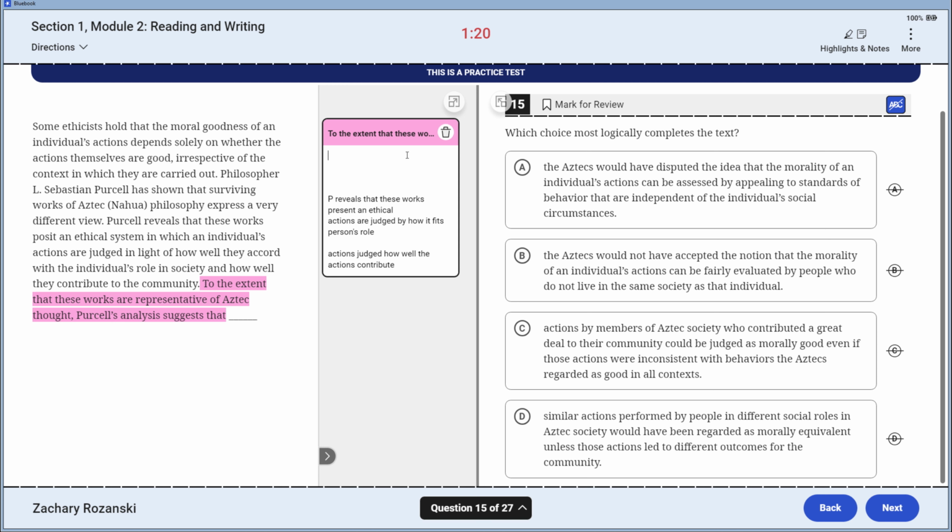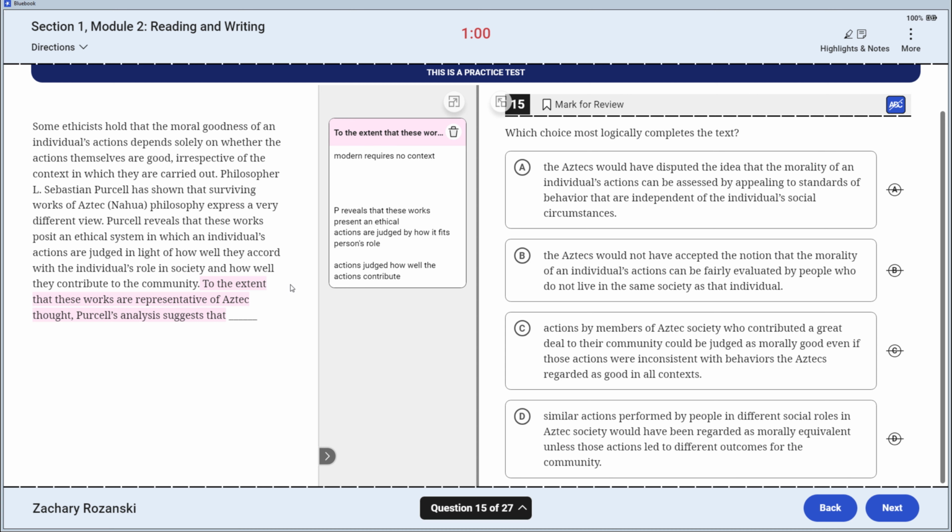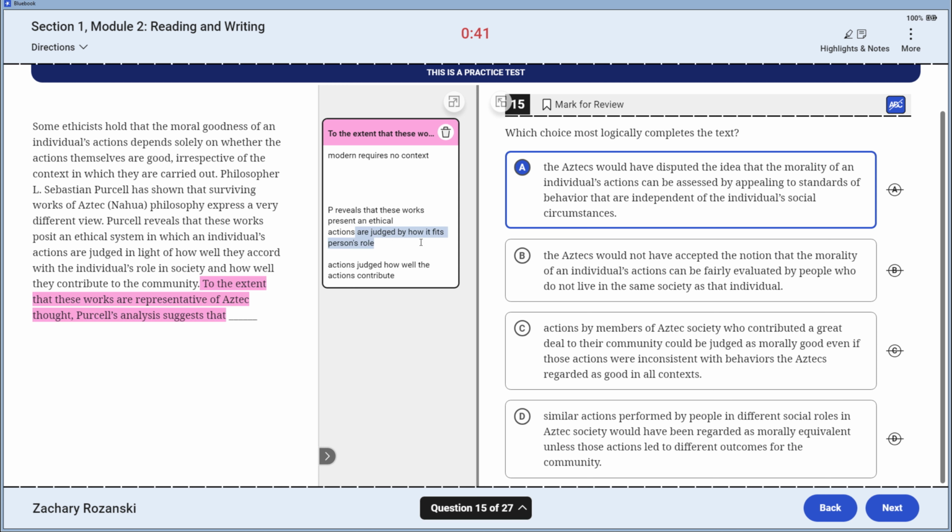Some ethicists hold that moral action, most modern, I don't know what's modern, requires no person. It's only this. Extra requires no context. Okay, so we have to dig in. The Aztecs would have disputed the idea that the morality of an individual's actions can be assessed by appealing to standards of behavior that are independent. I like this one. They would have disputed the idea that the morality of an individual's action can be assessed by appealing to the standards of behavior that are independent. No, you have to consider the person's role. That aligns perfectly with this.